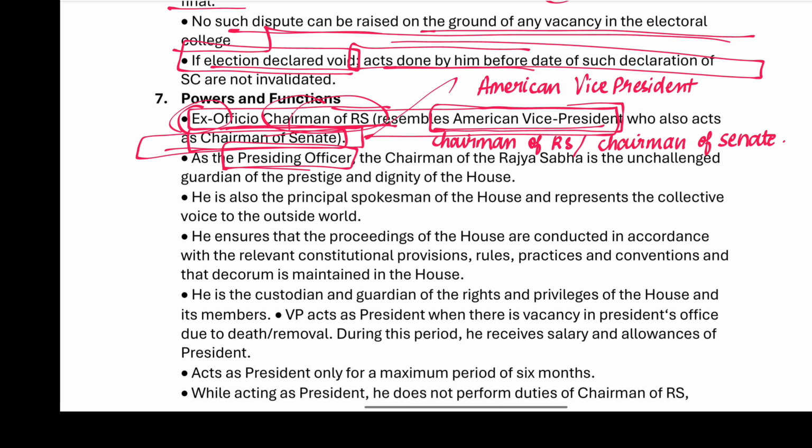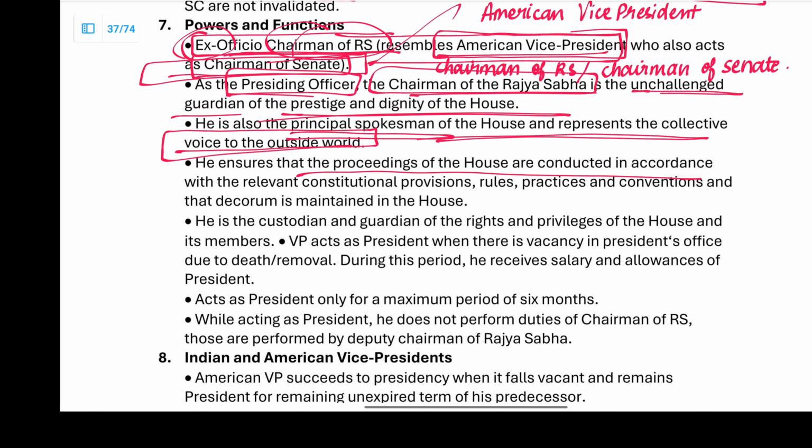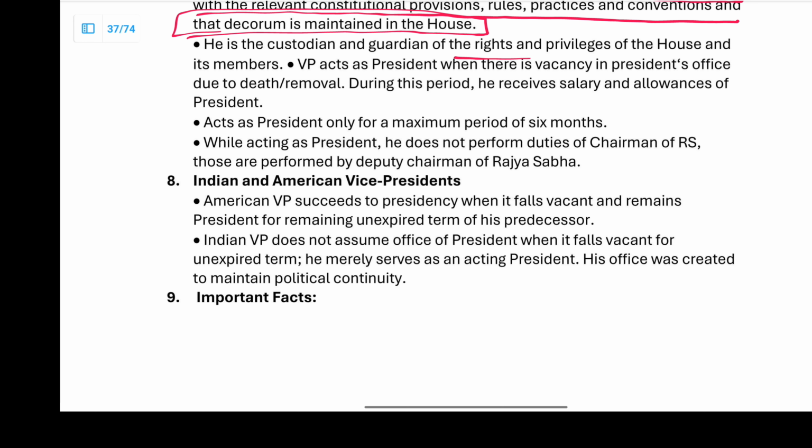As a presiding officer, the chairman of the Rajya Sabha is the unchallenged guardian of the prestige and dignity of the House. He is also the principal spokesman of the House and represents its collective voice outside. He ensures that proceedings are conducted in accordance with constitutional provisions, rules, practices and conventions, and that decorum is maintained. He is the custodian and guardian of the rights and privileges of the House and its members.